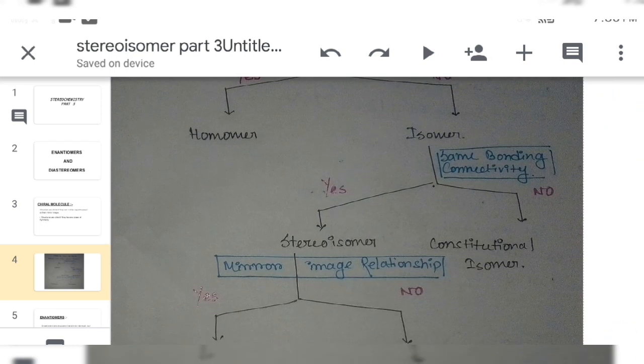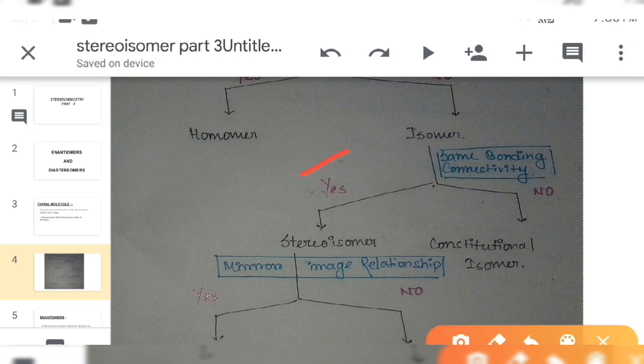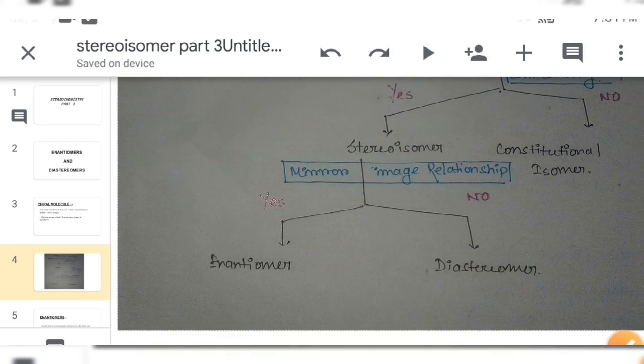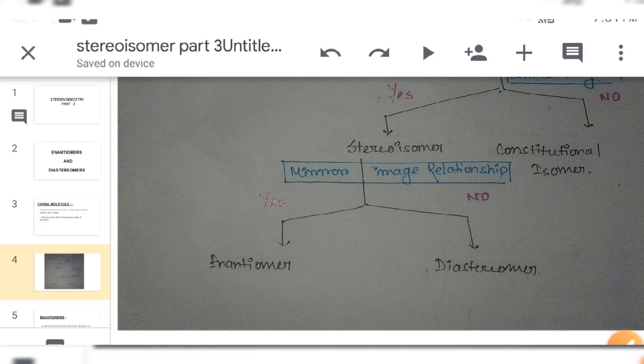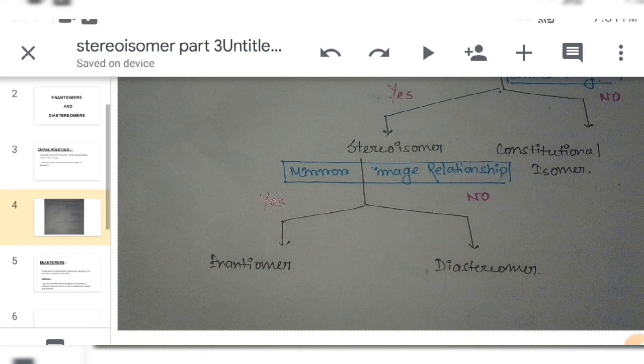Same bonding connectivity, stereoisomer; not the same, constitutional isomer. Then in stereoisomers, mirror image relationship, enantiomer; no mirror image relationship, diastereomer. Now I will discuss enantiomers and diastereomers with proper examples.